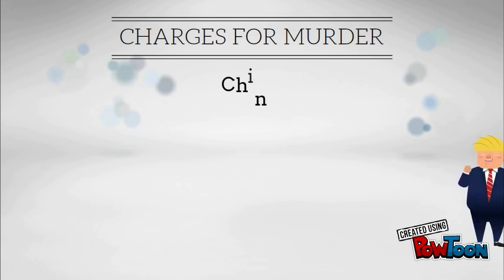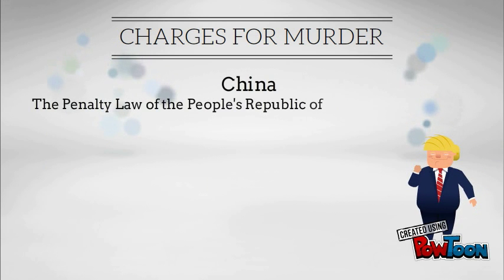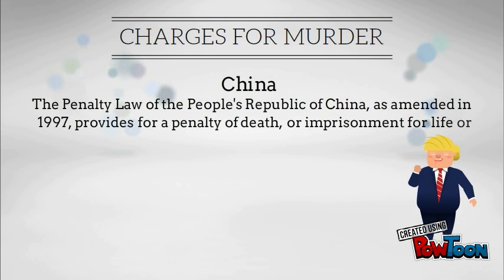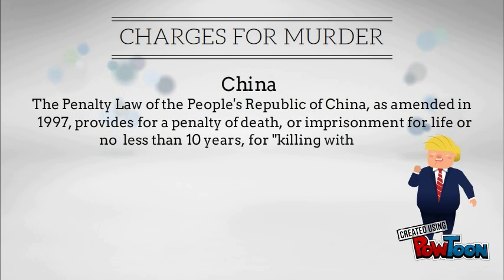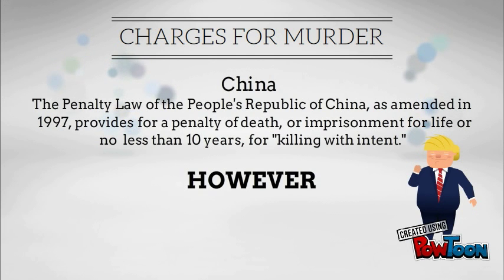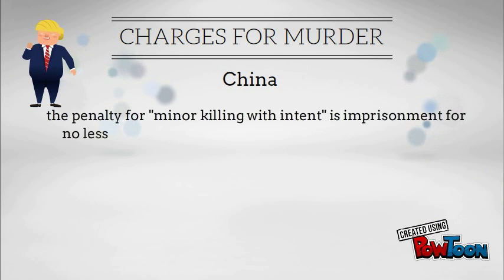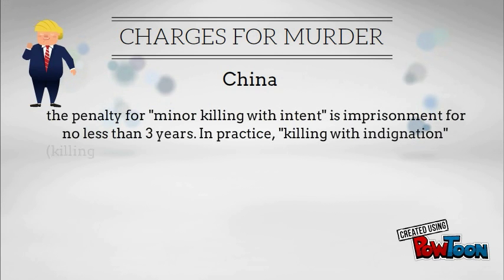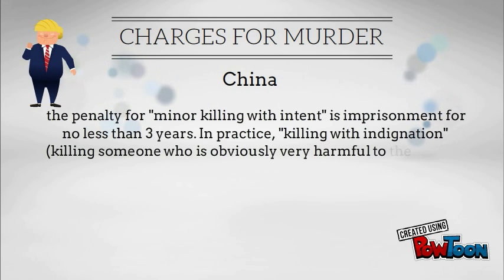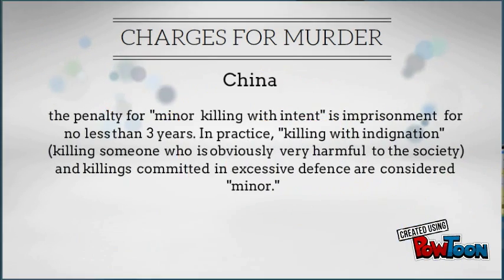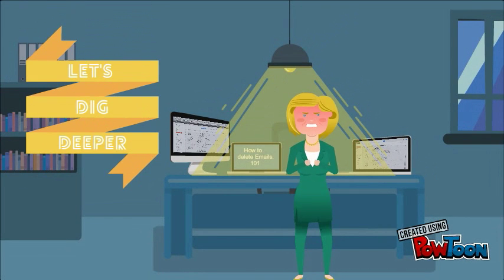The charges for murder in China, a country which still retains capital punishment, are as follows. The penalty law of the People's Republic of China, as amended in 1997, provides for a penalty of death or imprisonment for life or no less than 10 years for killing with intent. However, the penalty for minor killing with intent is imprisonment for no less than 3 years. In practice, killing with indignation, killing someone who is obviously very harmful to society, and killings committed in excessive defense are considered as minor. So let's dig deeper into the topic of capital punishment.